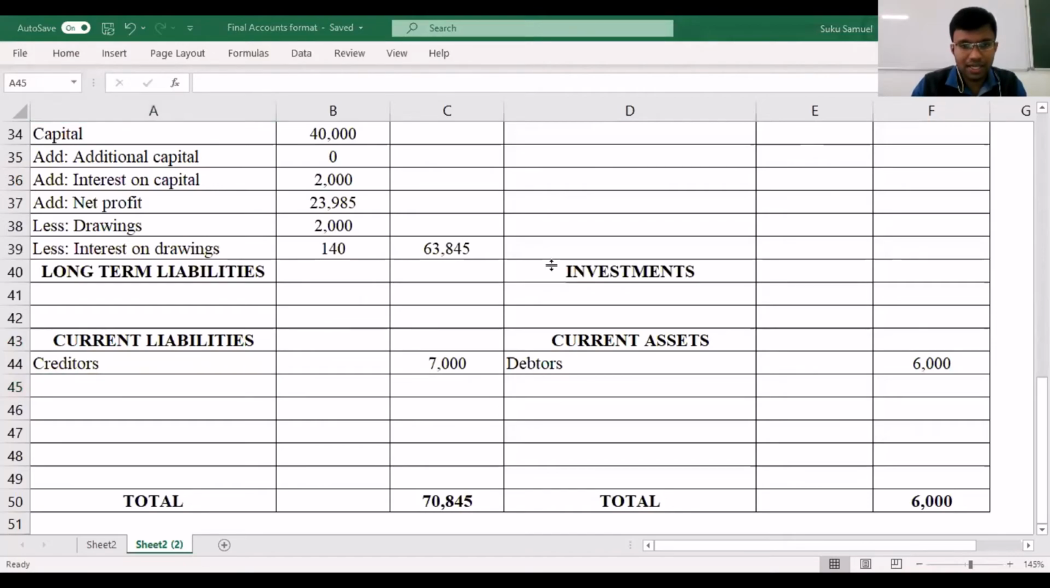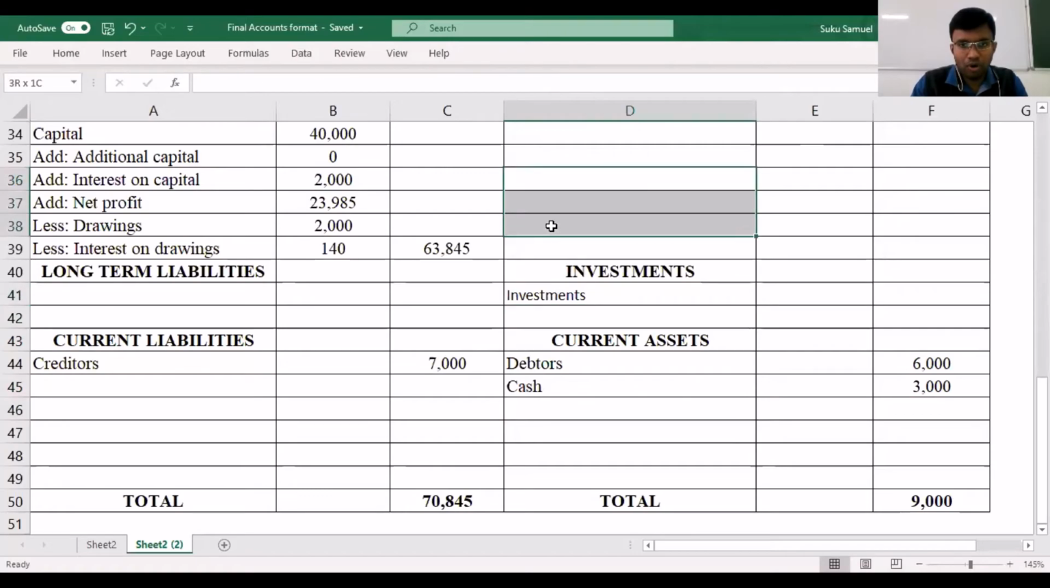The next thing that we have to consider is cash. Cash will fall under current assets, so that has been taken into consideration. Then you have investments, which will fall under the section of investments itself, and that we have considered.